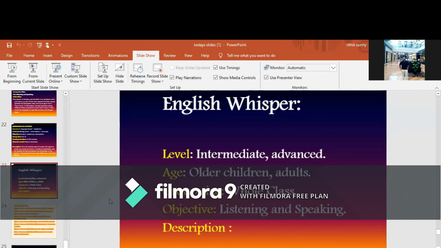It may be used to develop writing skills, or it can also be used to develop the speaking skills of the students. It can be given to beginners, intermediate students, and also advanced students. The time duration of this activity is 15 to 20 minutes, and the group size should be 2 to 10. The materials needed are picture flashcards.